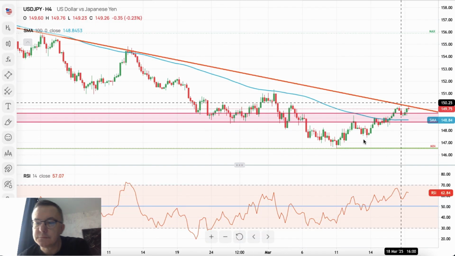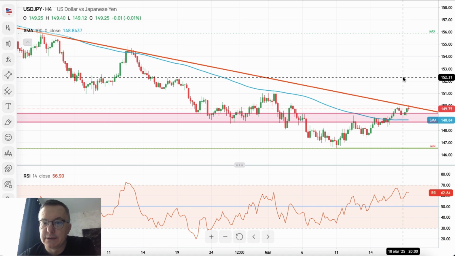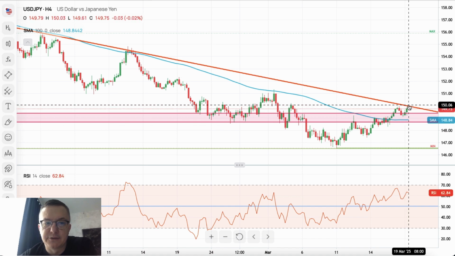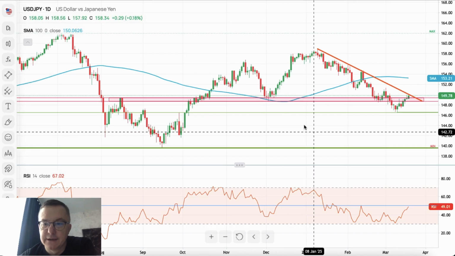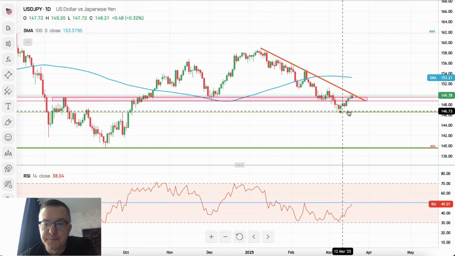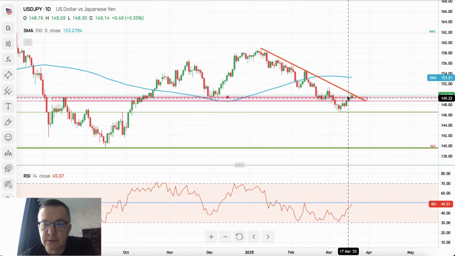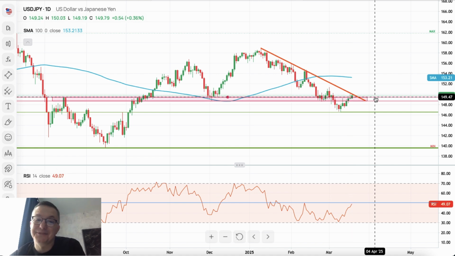On the 4-hour time frame chart, we got the hit of the trend line. Let me just switch to the daily time frame chart first, so you can see that we broke above the supply zone ahead of the interest rate decision of the Fed, of course, and after the Bank of Japan.